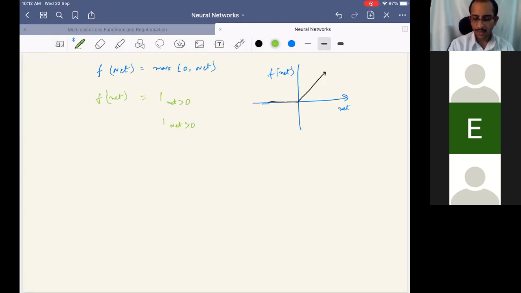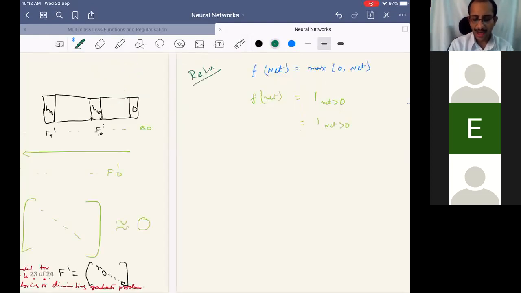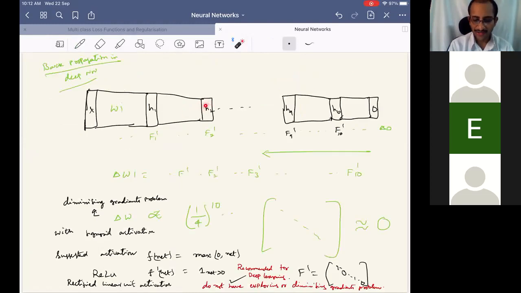Right? So now, this is the rectified linear unit activation. There are actually small variations of this. See what we are doing here, if we have a neural network, all the negative values of these net values, we are suppressing. All the positive values we are keeping as they are. That is what we are doing through the ReLU activation function.